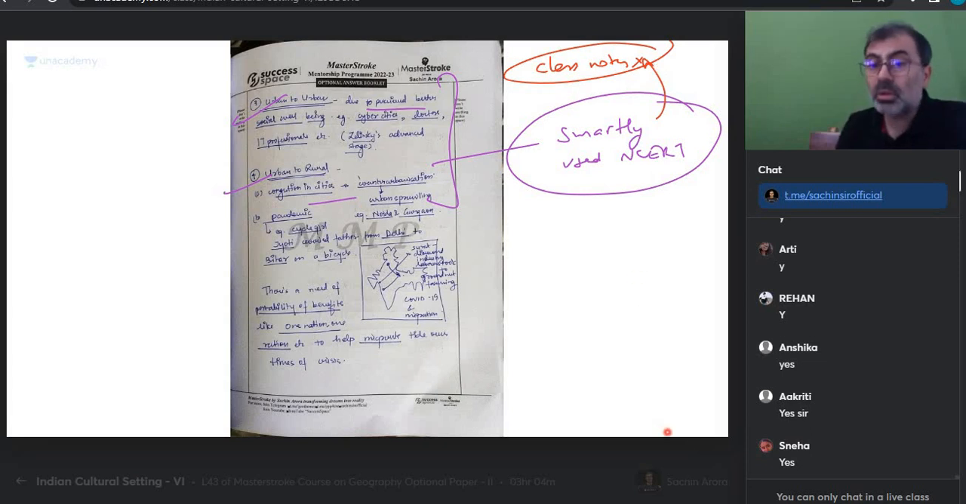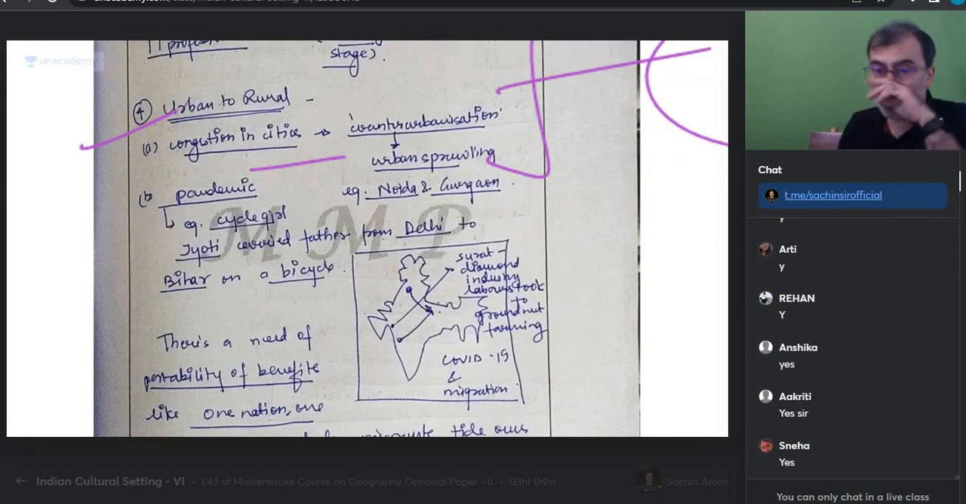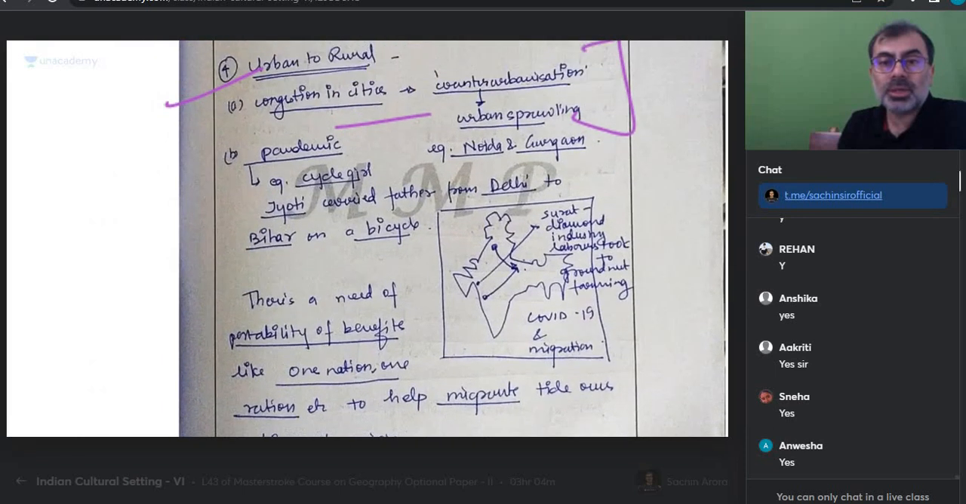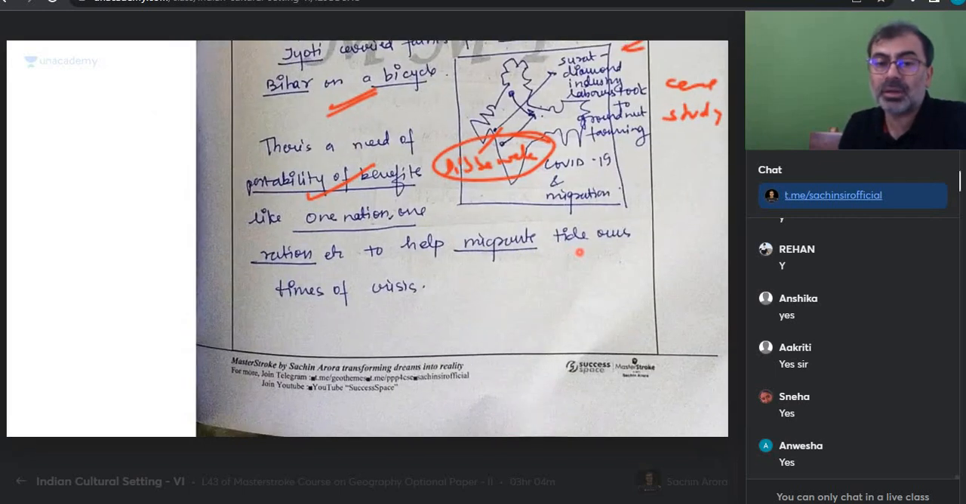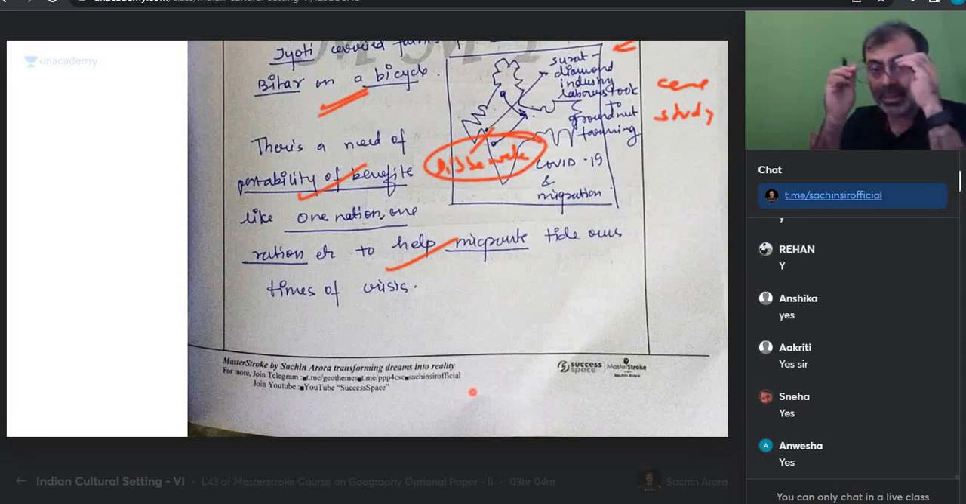Now I want to give him credit for something more. This boy is aware that answers which are contemporary get more marks. So he added the pandemic also. He says the pandemic also creates something. Cycle girl Jyoti carried her father from Delhi to Bihar on a bicycle. Surat diamond industry labor took to groundnut farming. He has put in a case study, buddy. True or not? And I'm saying, did Mumbai's dabbawala stop or not? There is a need for portability of benefits like One Nation, One Ration Card, etc., to help migrants tide over the problem.